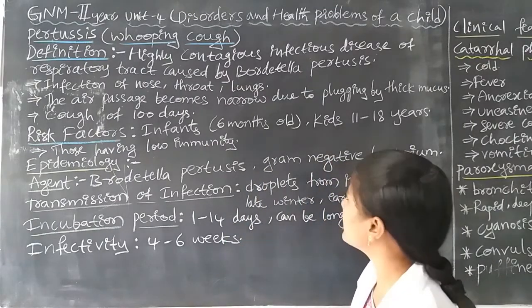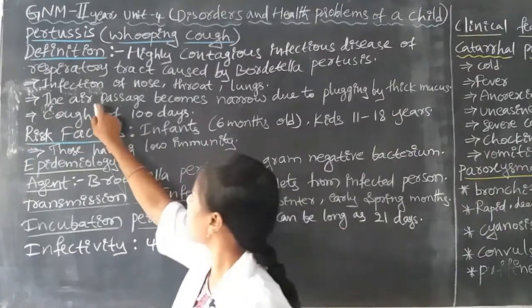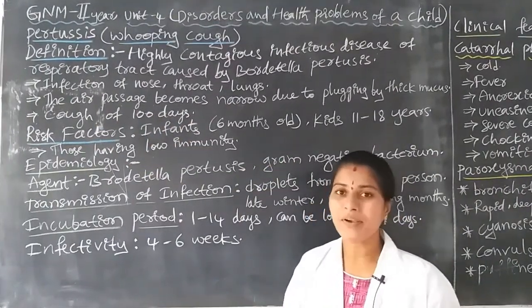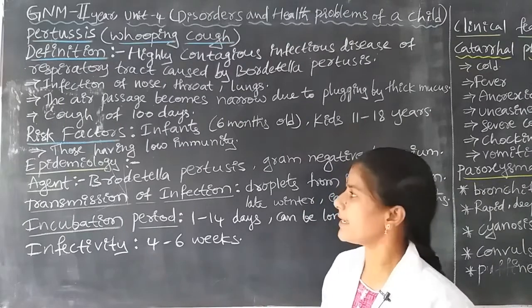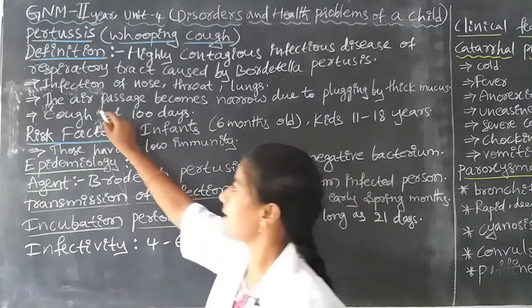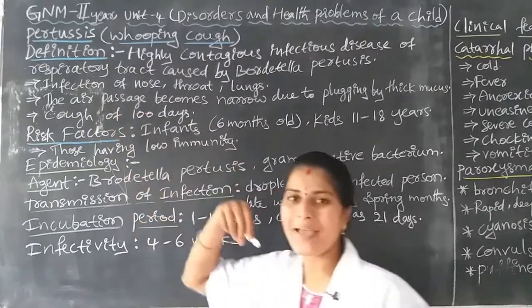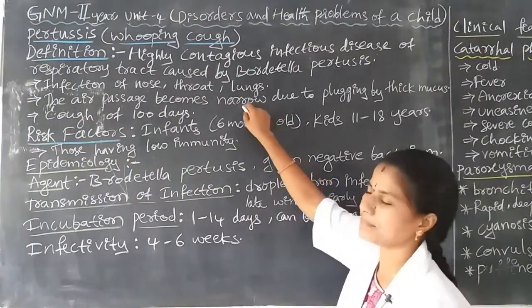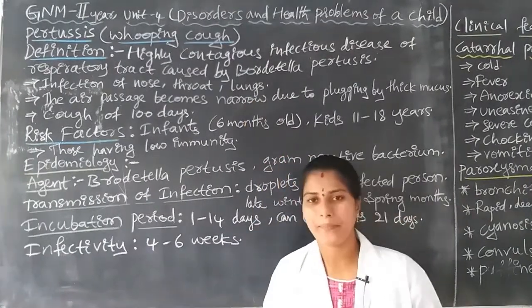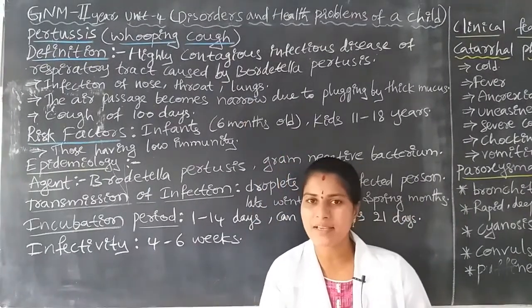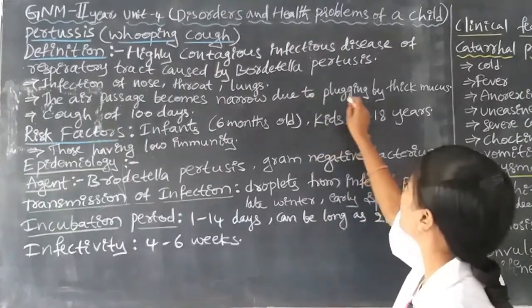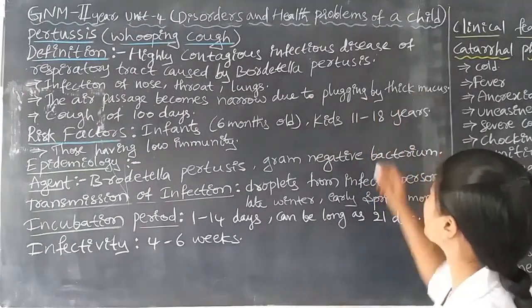Next, due to Bordetella pertussis, the air passage becomes narrowed. The narrowing of the passage of air happens due to plugging by thick mucous.